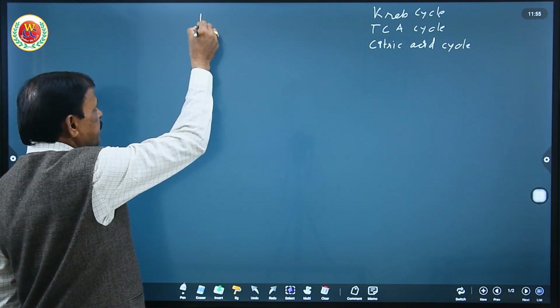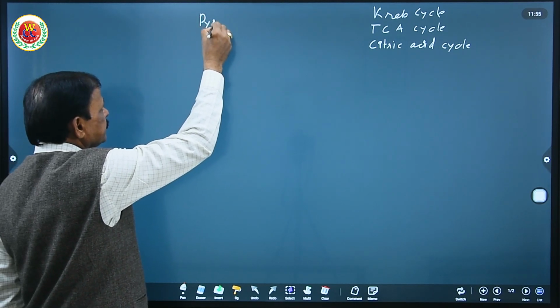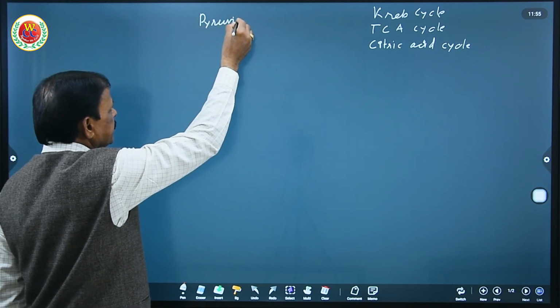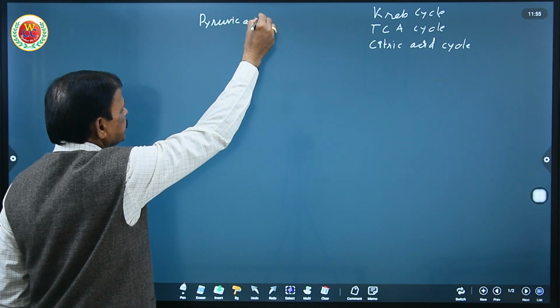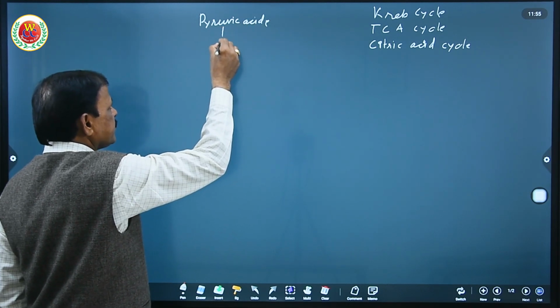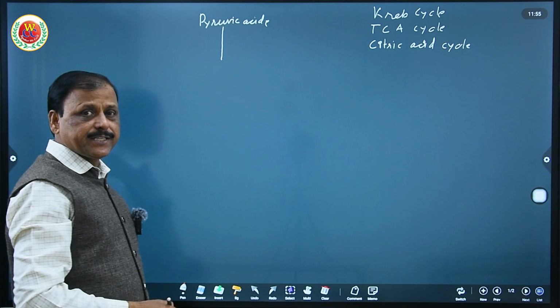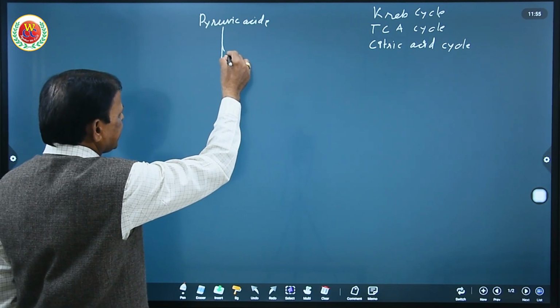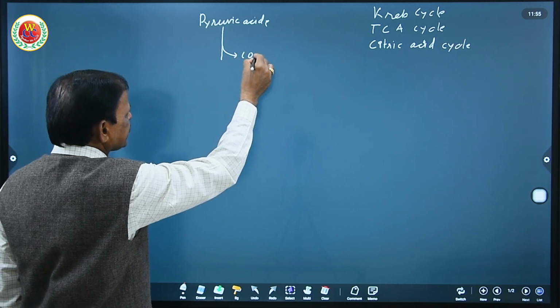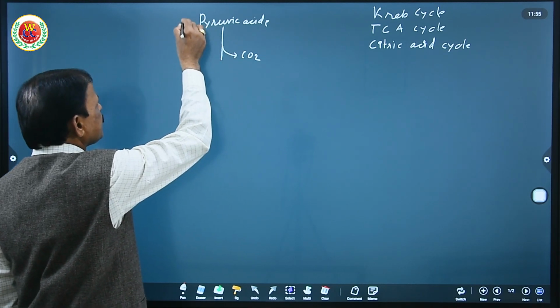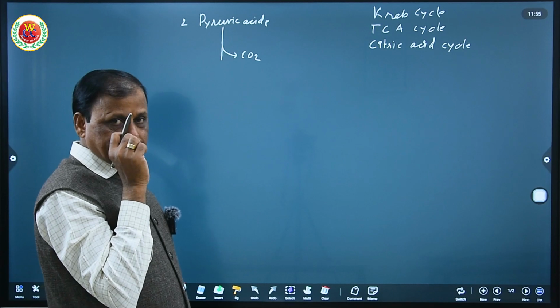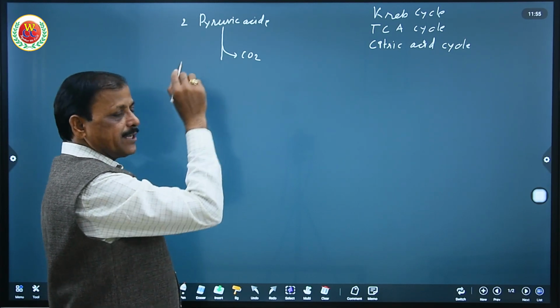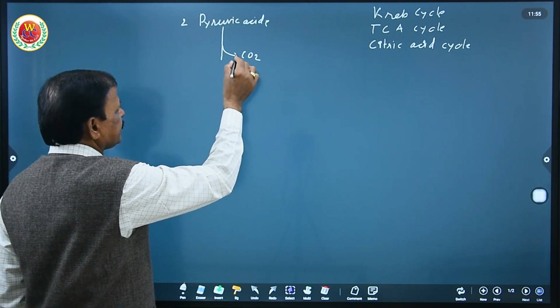Pyruvic acid produced during glycolysis, as the last step of glycolysis, undergoes oxidative decarboxylation. It is called decarboxylation because CO2 is released. Two molecules of pyruvic acid undergo oxidative decarboxylation to release 2 molecules of CO2.